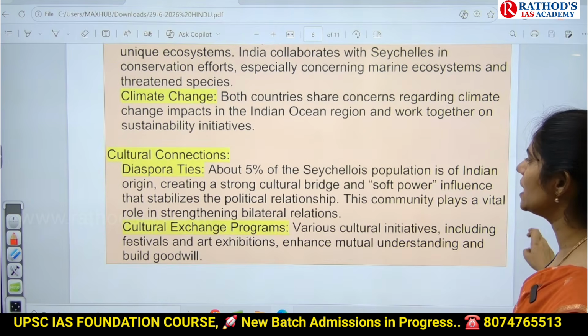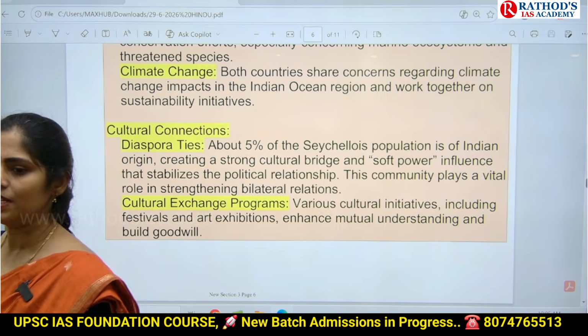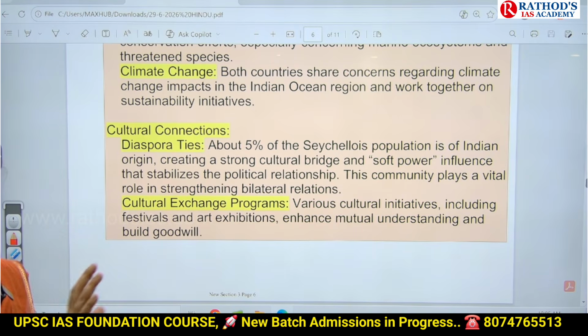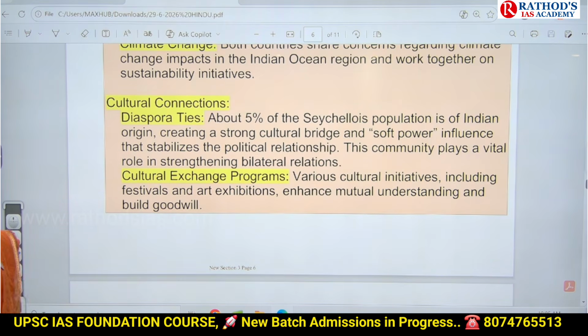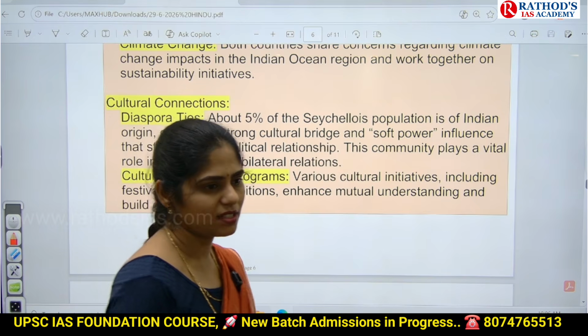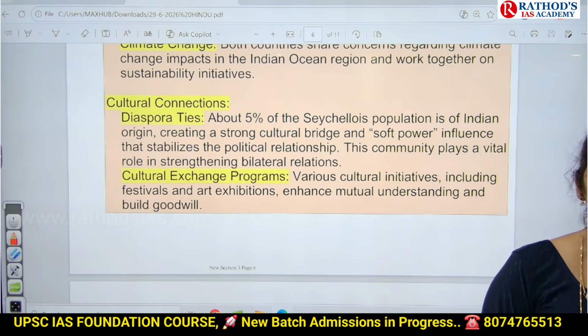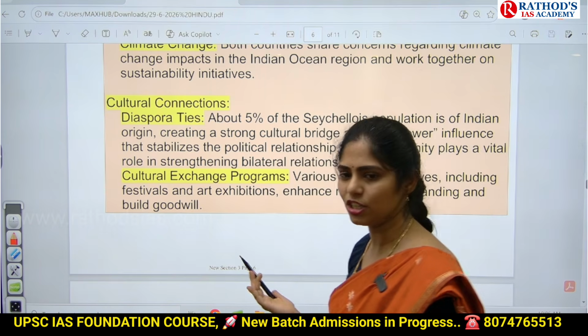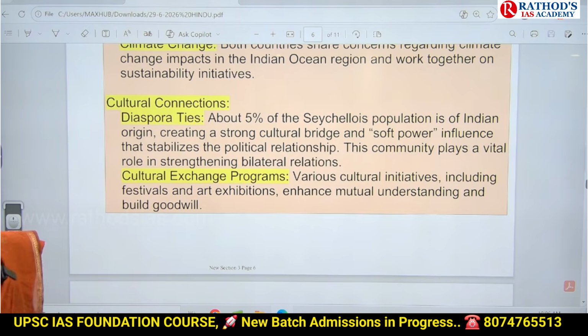Next one is culture and diaspora. So if you see the Seychelles population, 5% of Seychelles population are of Indian origin. That means we are sharing common culture, and we can enhance our soft power. And next one here is we can also sell our culture related products. We can conduct some culture related exhibitions. We can promote cultural tourism with Seychelles. So these are the importance of Seychelles to India.